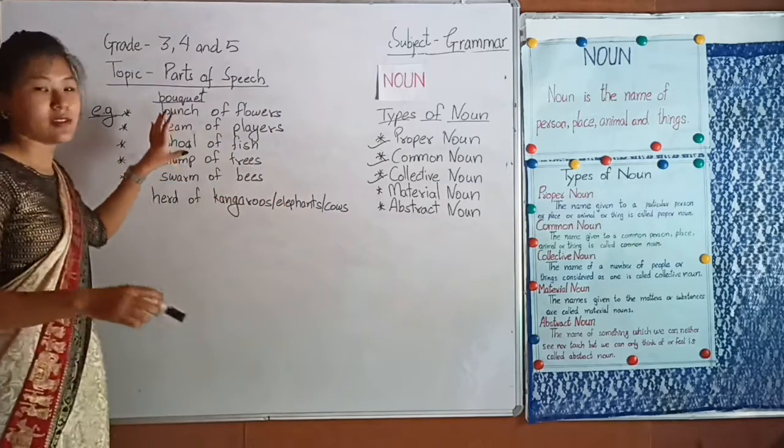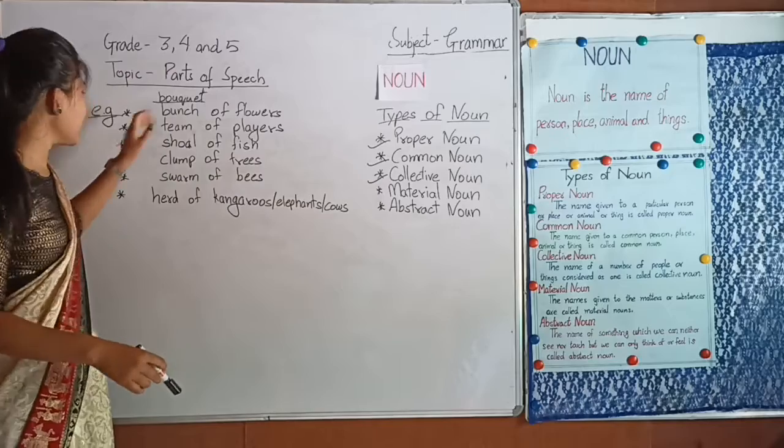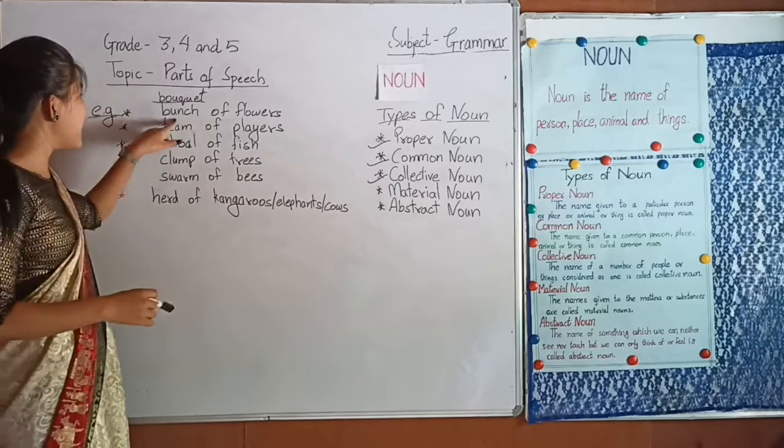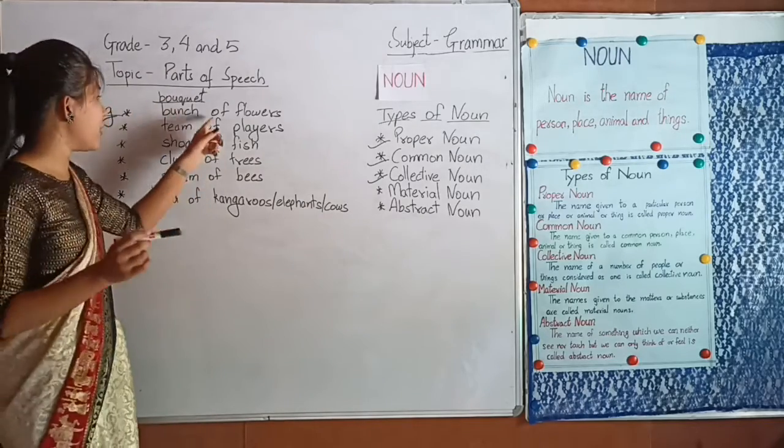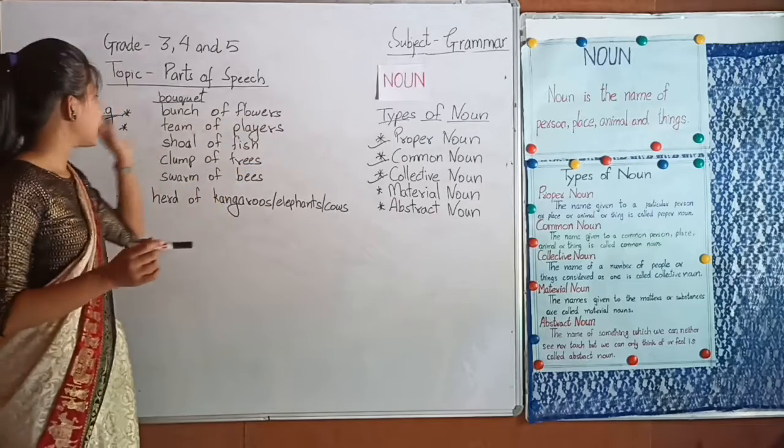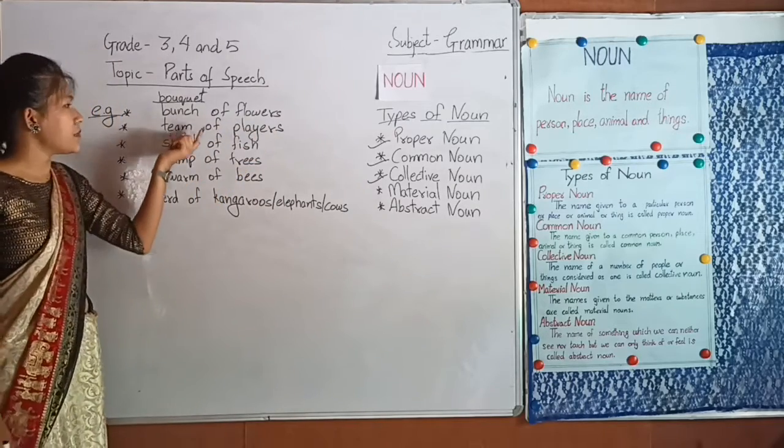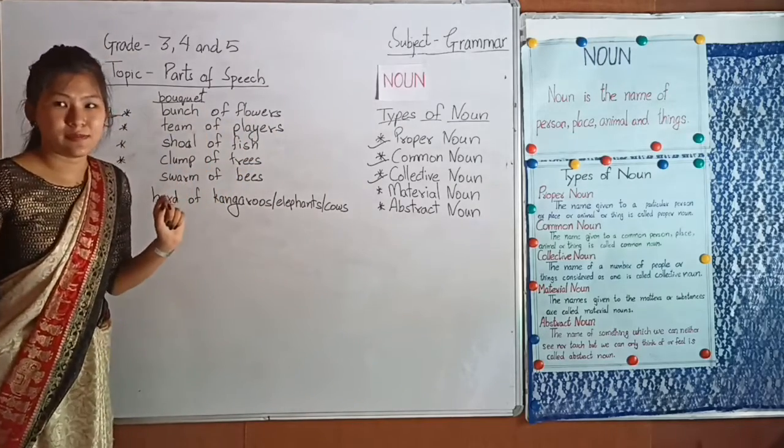So look into the whiteboard. First example is bunch or bouquet of flowers. Second example is team of players.